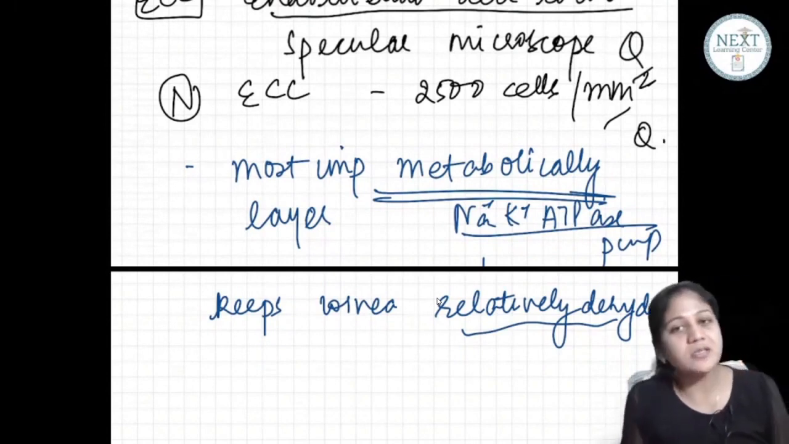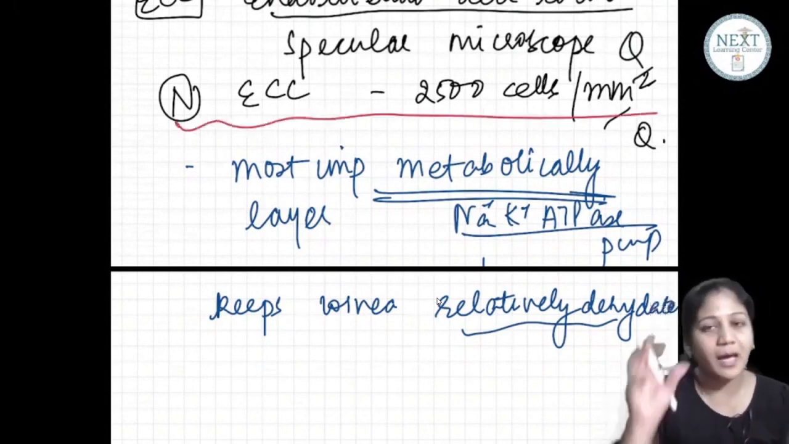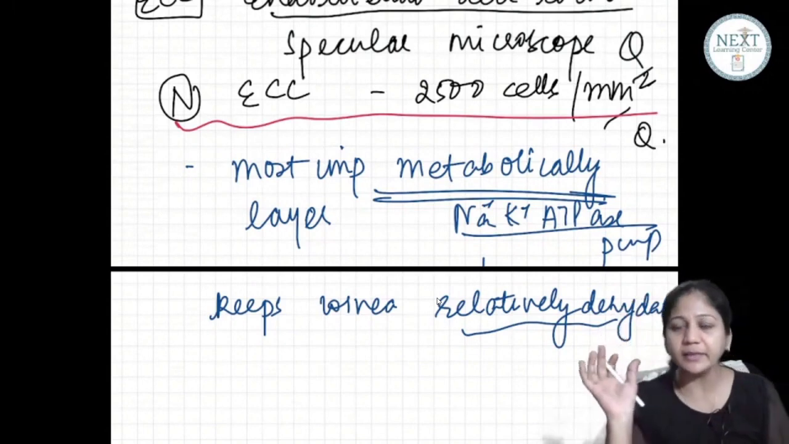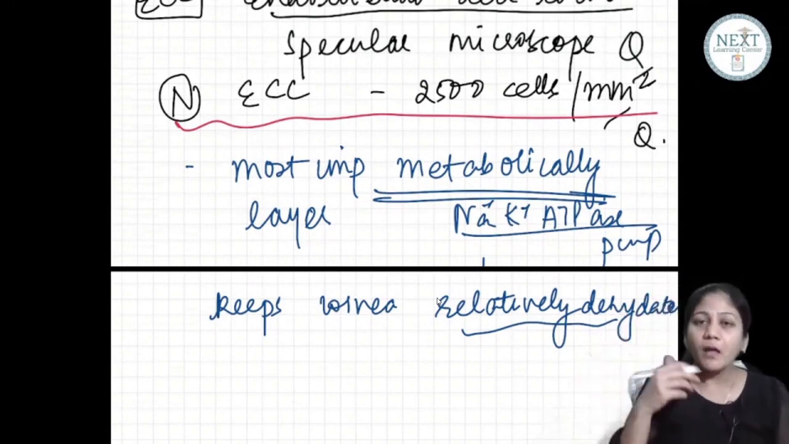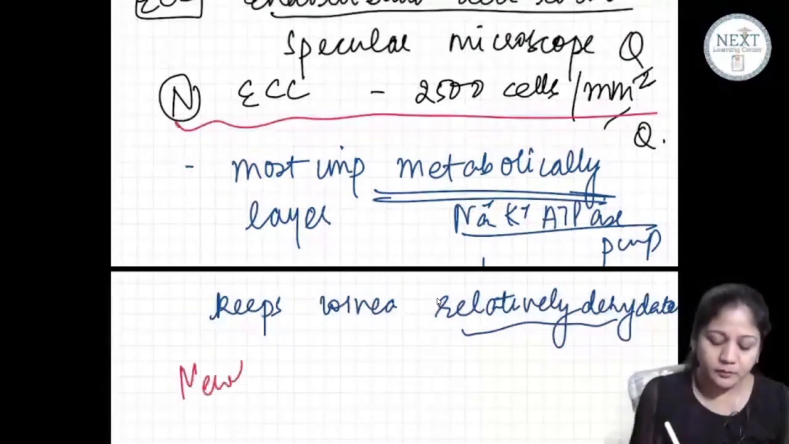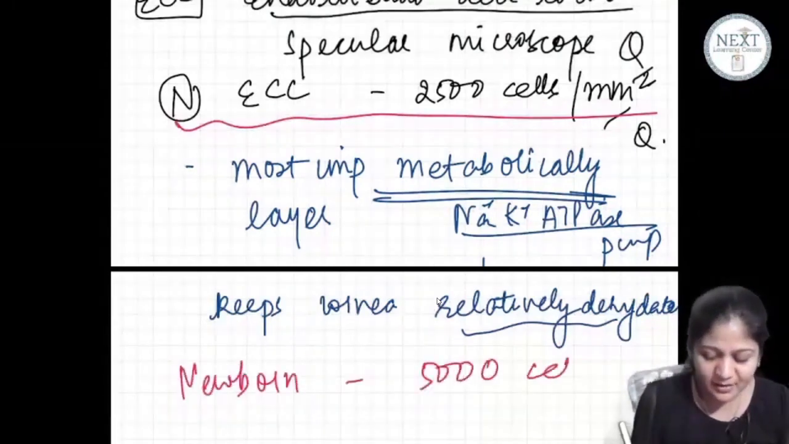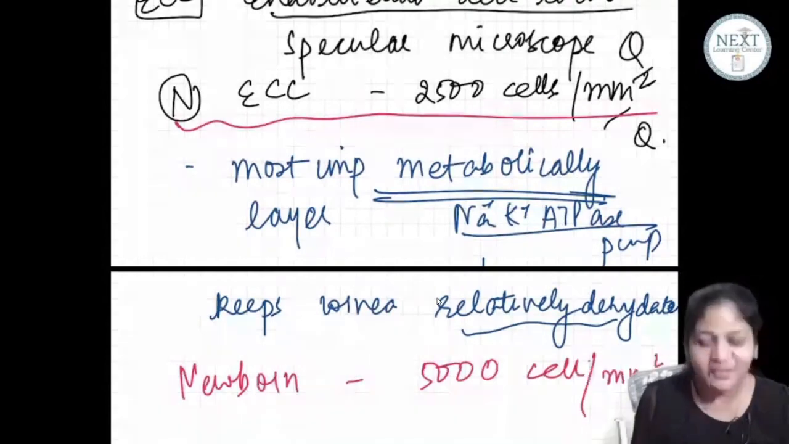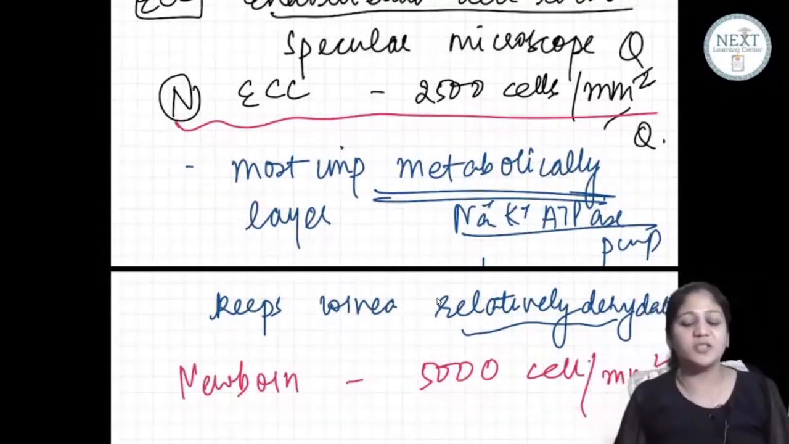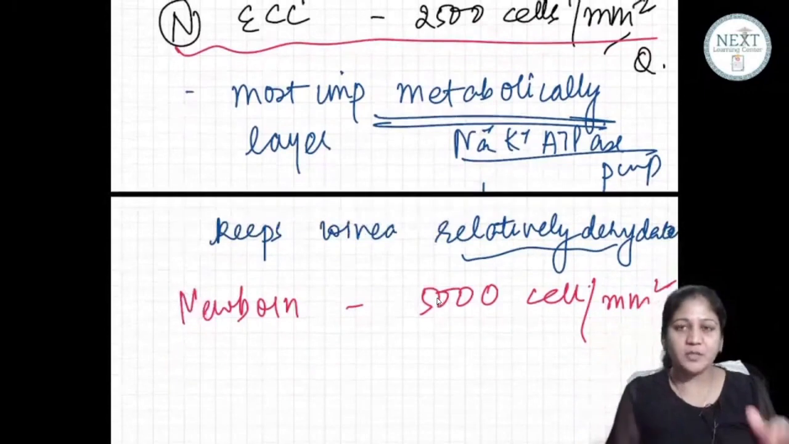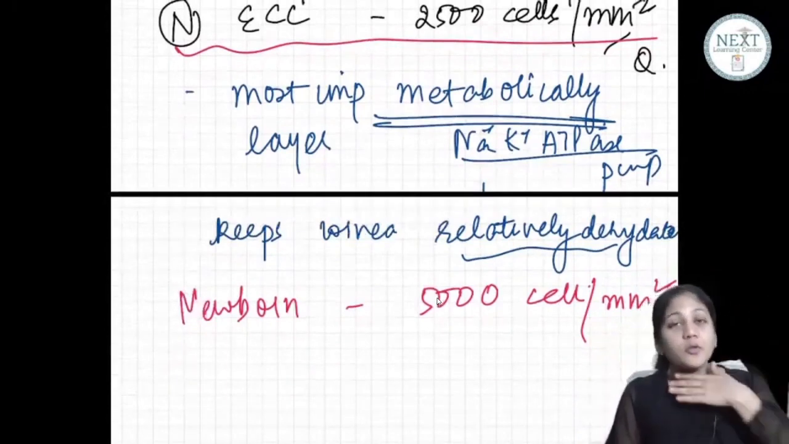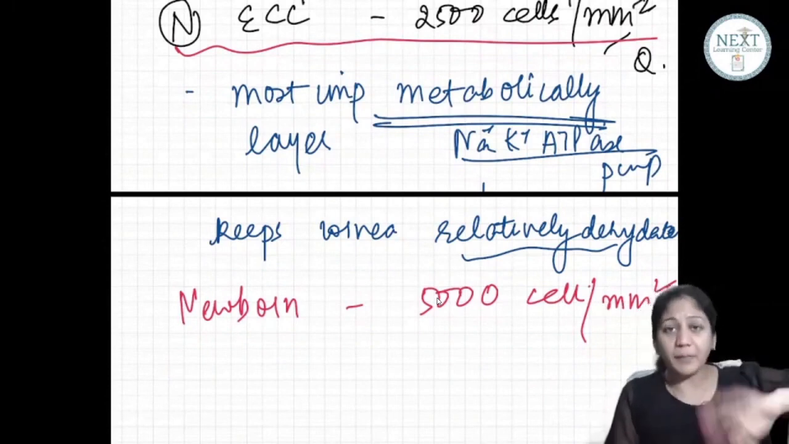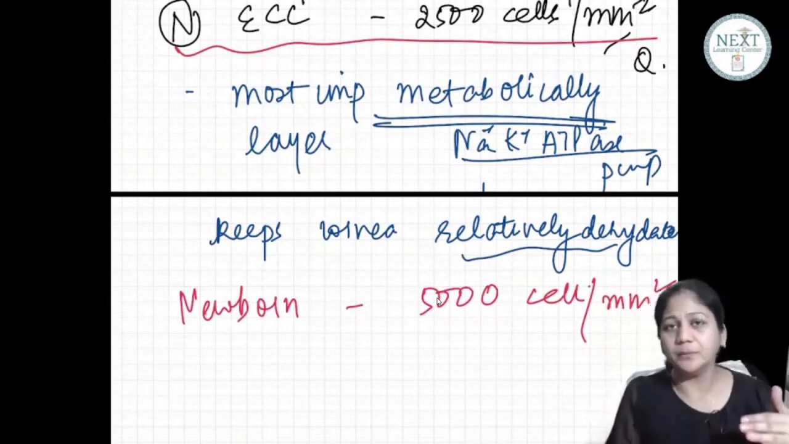Now some questions on ECC. Normally we should have a cell count of approximately 2500 cells per square millimeter. But when we were newborn, the cell count was approximately 5000 cells. So what happens when we grow old? There is a decline with age because of normal wear and tear, which decreases the cell count. So my count is less than yours, and my parents' count is less than mine.